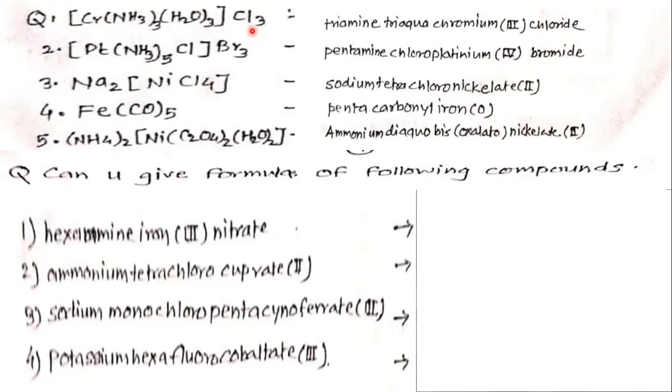To balance these 3 negative charges, it has 3 positive charges. And what is this? The charge on the complex ion is the algebraic sum of the oxidation number of the metal atom or ion plus the charge on the ligands. Both ligands are neutral. So X plus 0 is equal to plus 3. So it has oxidation state plus 3.